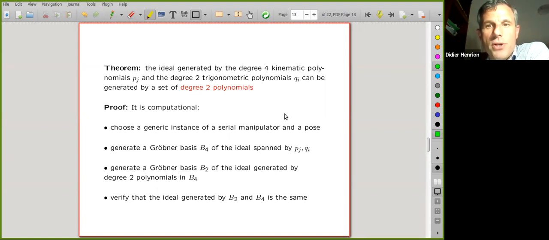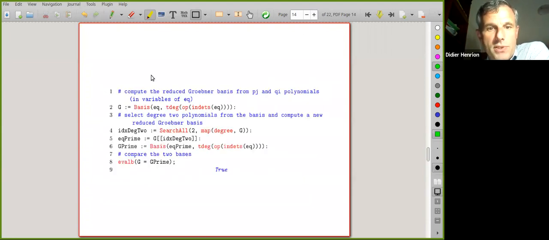Since we do that generically, with probability 1, we prove that the ideal generated by these new polynomials is the same as the ideal generated by the former ones. This is the Maple script that we used for that purpose. It is rather elementary and uses basic Maple computer algebra commands.